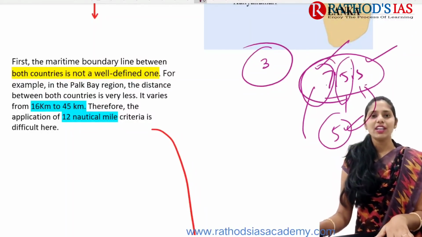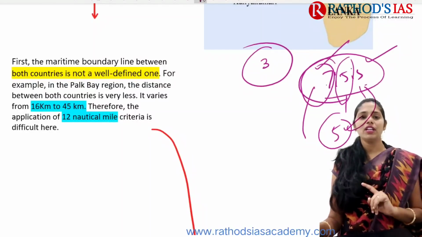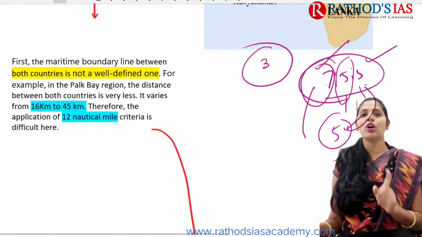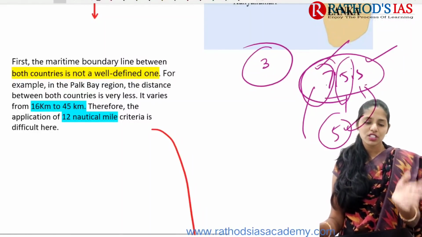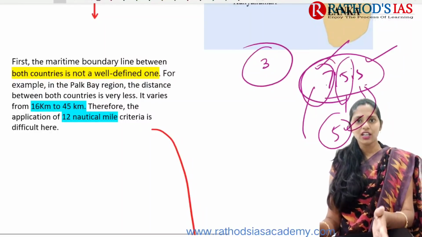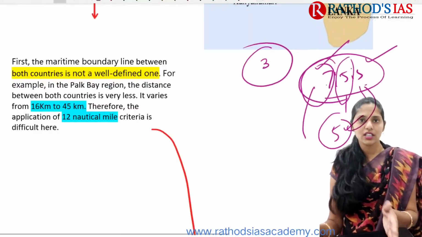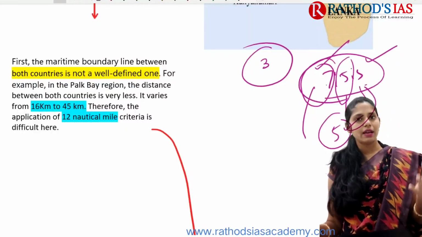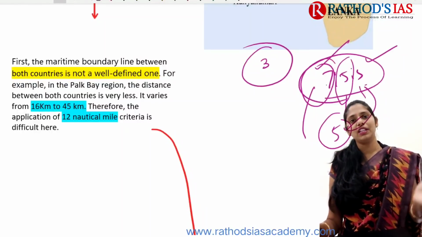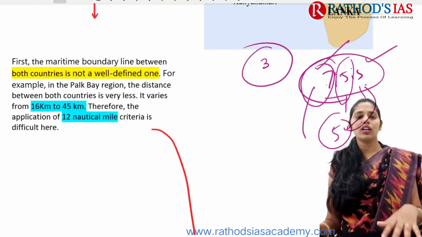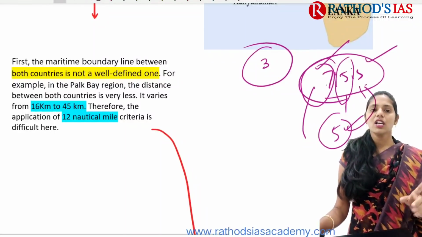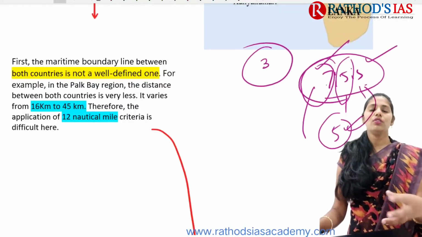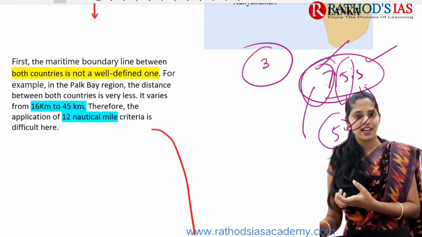Okay, so if you are talking about what are the reasons, the first one is, if you are talking about the maritime boundary line between India and Sri Lanka, it is not well defined. Because of this, whenever fishermen go to that area, they don't know whether they are in Indian side waters or Sri Lankan side waters. Unfortunately, many times these Tamil Nadu fishermen end up crossing the Palk Bay. So this is the first important reason: there is no proper maritime boundary line between India and Sri Lanka. We do not have a proper well defined line, right?